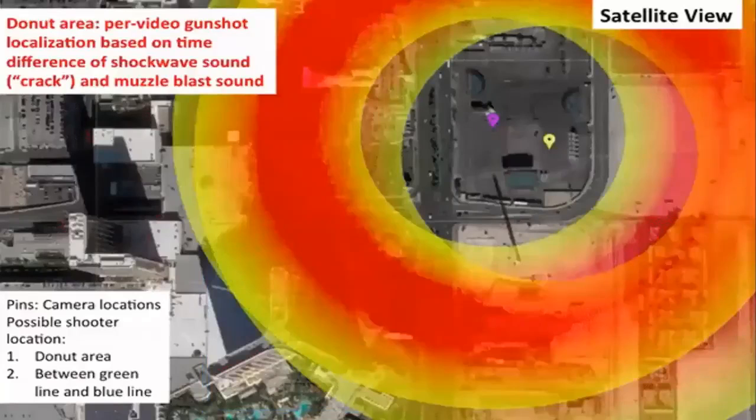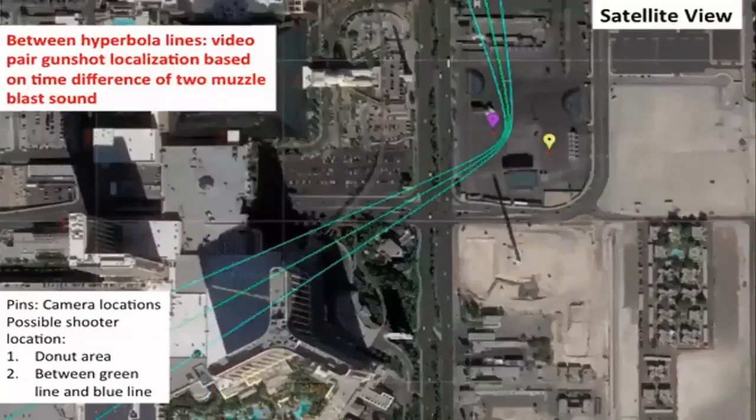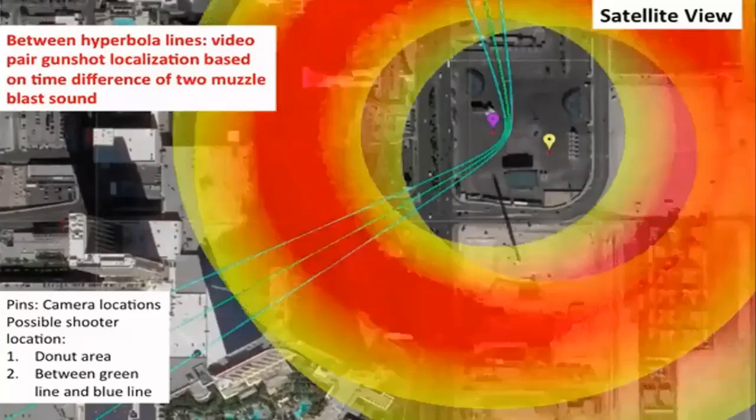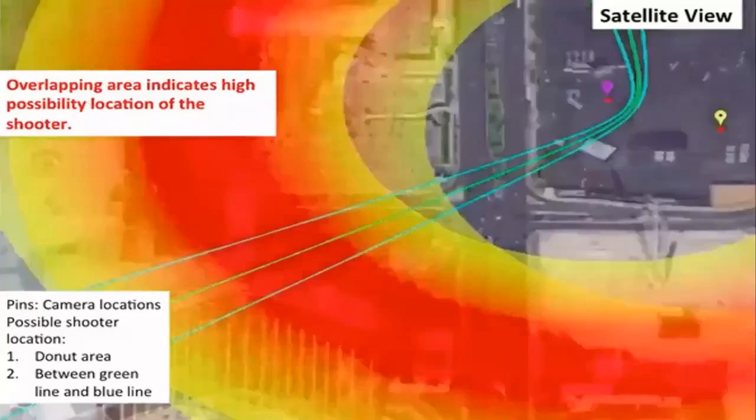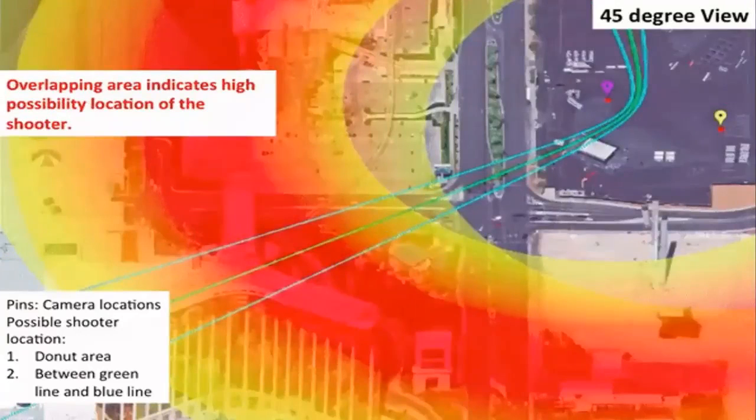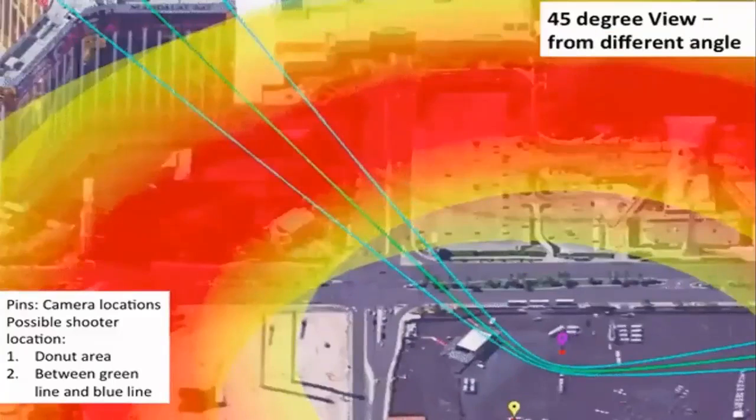Now here we can see that this donut-like shape is formed with the help of distance estimation, whereas these hyperbolas are formed with the help of direction estimation. The overlapping area between these two indicates the region of high possibility of the location of the shooter.